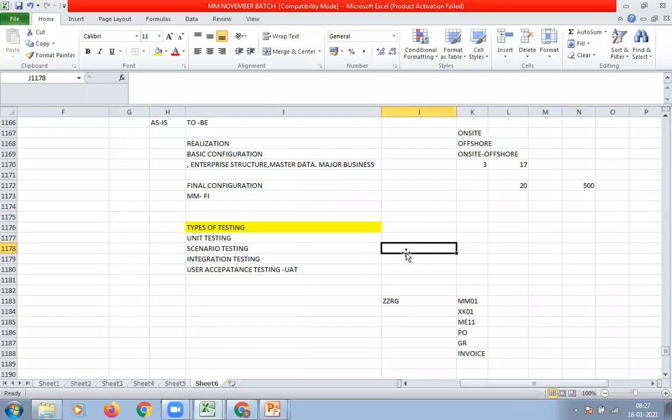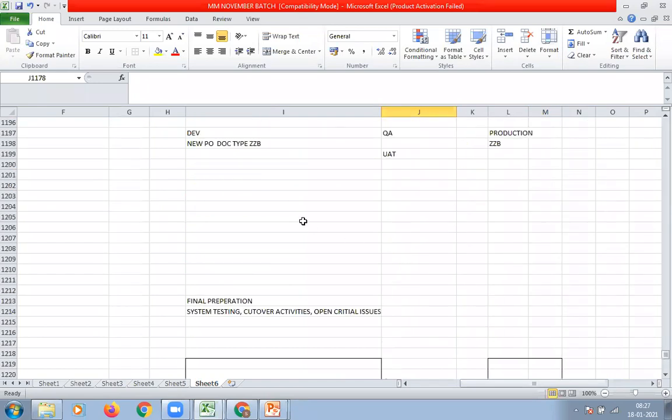Tomorrow, let us discuss the other topic, that is IDOC, intermediate documents, which can be used to send a purchase order to the vendor through the SAP system. IDOC stands for intermediate document. We'll discuss this IDOC tomorrow.